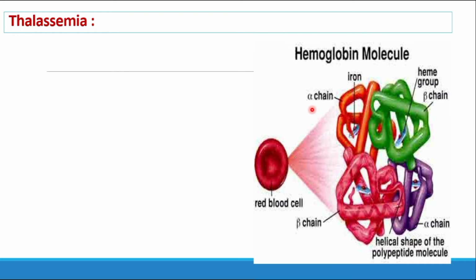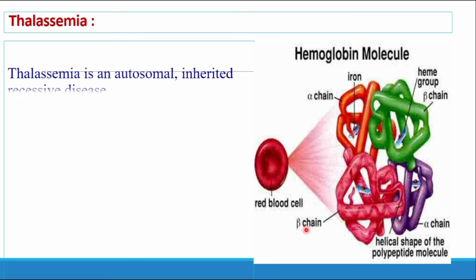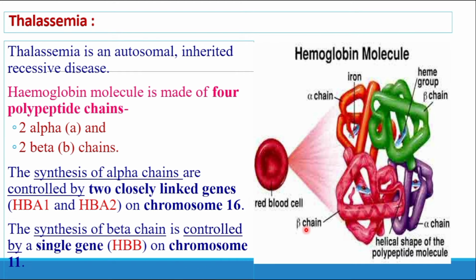Yes, the alpha chain is synthesized on number 16 and the beta chain is synthesized on the 11th chromosome. So there are 4 polypeptide chains: 2 alpha chains and 2 beta chains. The synthesis of the alpha chain is controlled by 2 closely linked genes, HbA1 and HbA2, present on chromosome number 16. The synthesis of the beta chain is controlled by a single gene, HbB, present on chromosome number 11.